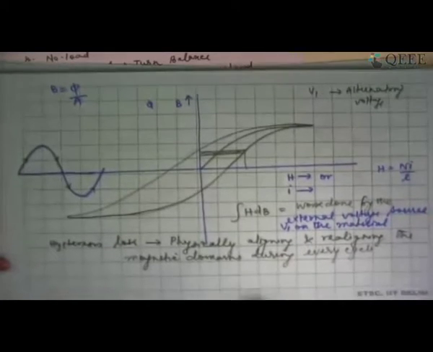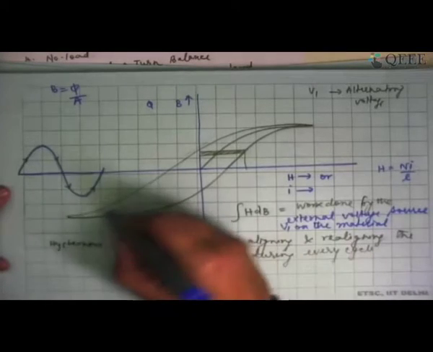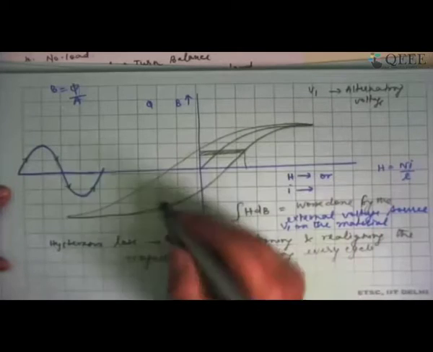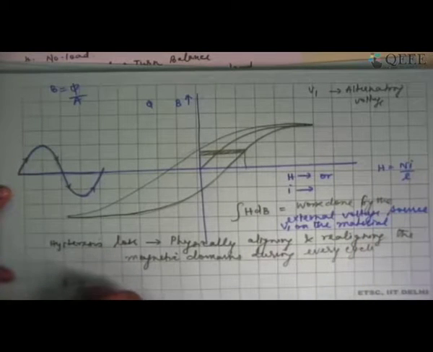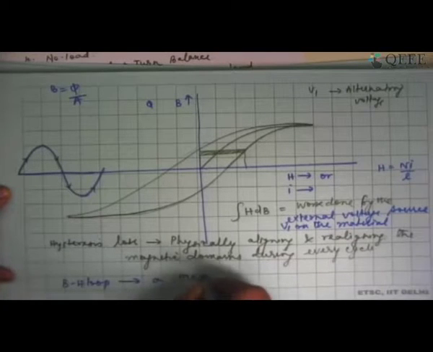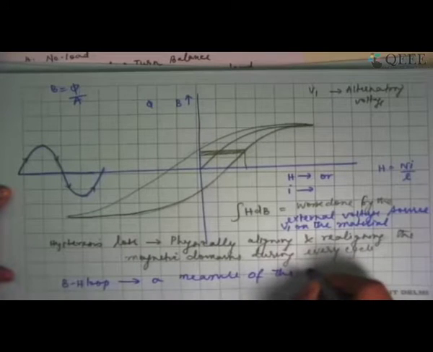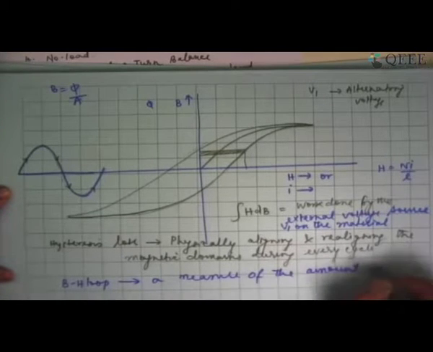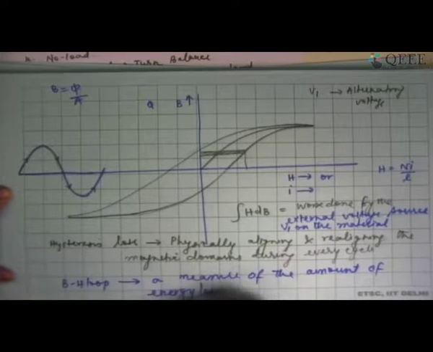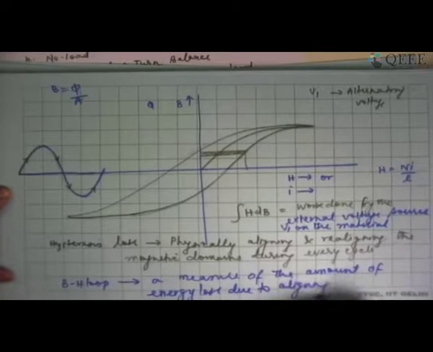So I have to calculate the integral H dB, and that integral H dB will give me completely the area under this curve. So the BH loop gives me a measure of the amount of energy lost due to aligning and realigning of magnetic moments.